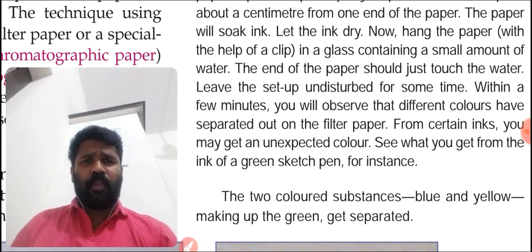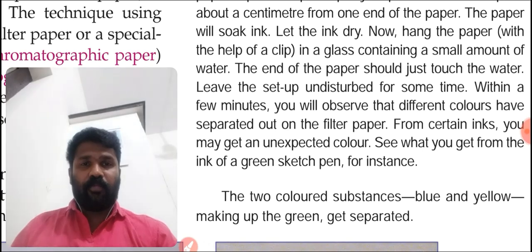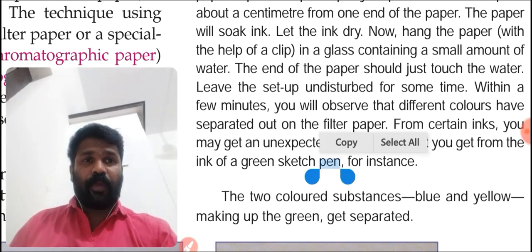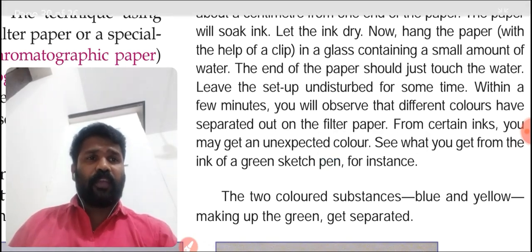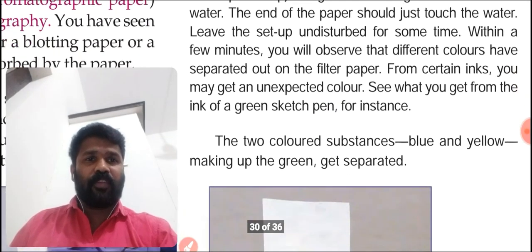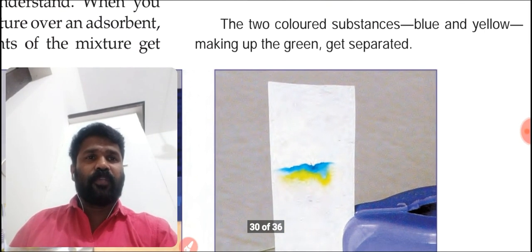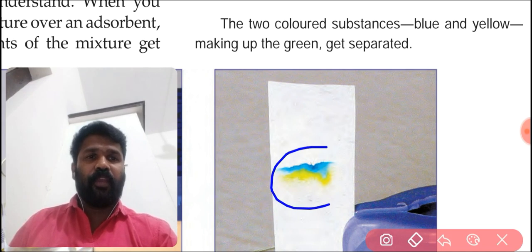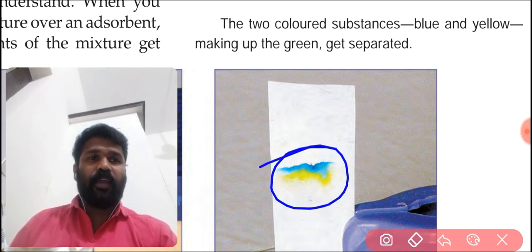By seeing, maybe it is green, but by doing this activity, we can see the different colors on the filter paper. See that you get from the ink of a green sketch pen, for instance, the two colored substances blue and yellow making up the green.